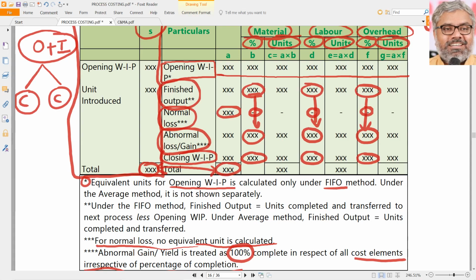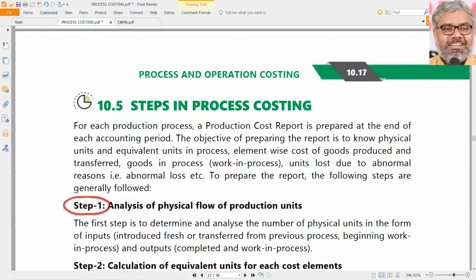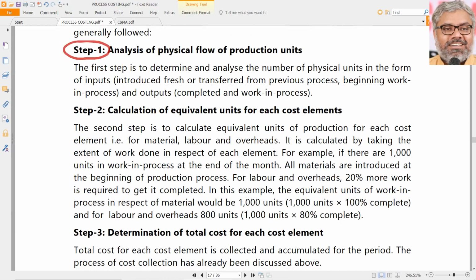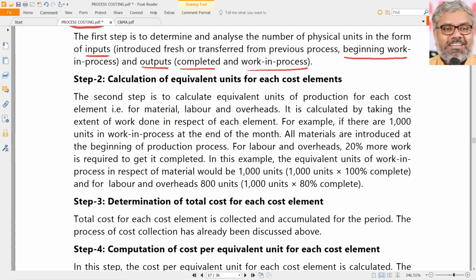The physical flow has to be matched first. That is for convenience, and it will be helpful in solving the problems also. So how can the physical flow be matched? Simply speaking, we have beginning work in progress, inputs introduced during this process, and outputs, which have two parts: units completed and work in progress. So there is opening work in progress plus units inputted, and finally there is either closing work in progress or units completed. This is the pure physical flow of production units.